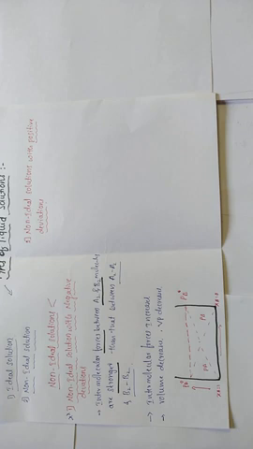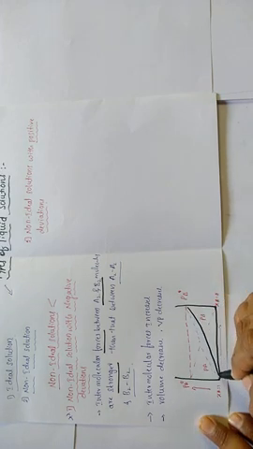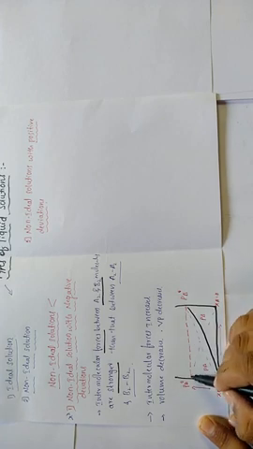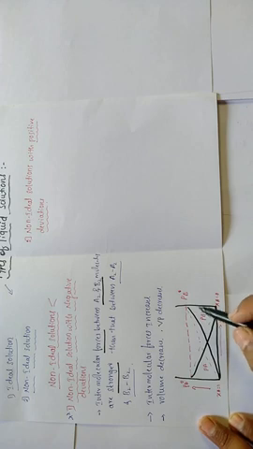So in the non-ideal solution with negative deviations, intermolecular forces increase and volume decreases, which means the curve is like this. Volume decreases, meaning it is a negative deviation.